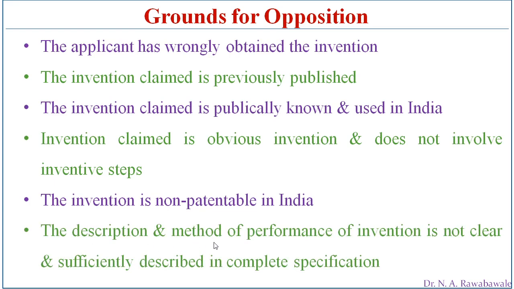The description and method of performance of the invention is not clear. So if the inventor is going to submit a specification, a complete specification, and that complete specification does not contain clear information, sufficiently described in the complete specification, then anyone can oppose the registration of patent. So the person who is going to apply for patent has to submit clear information about his invention.